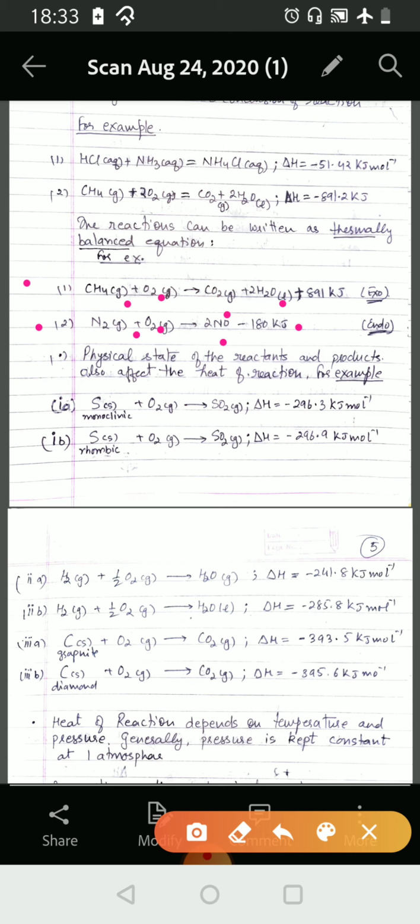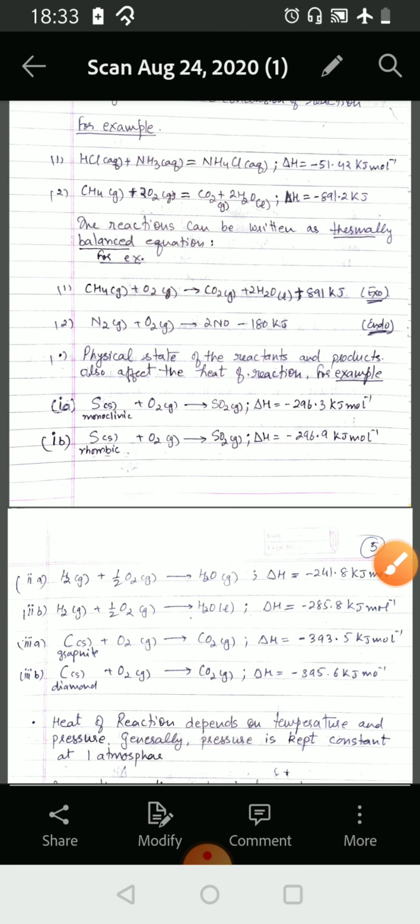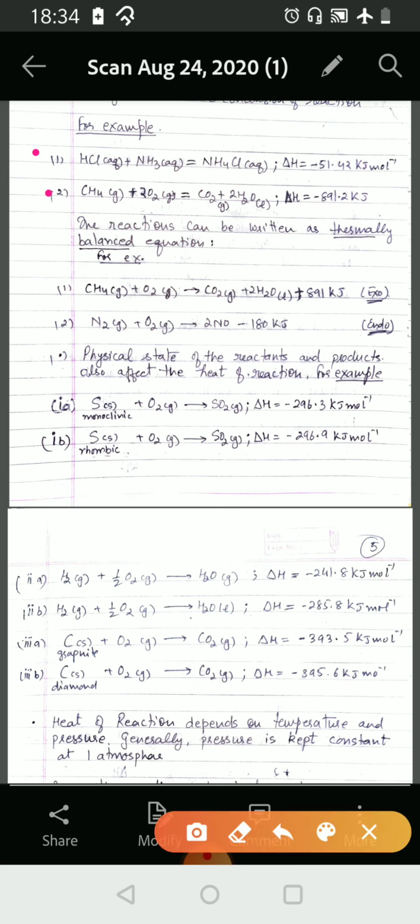So we see that whereas in these two types of reactions the delta H is written as a separate entity, when the thermochemical equation is written, then the enthalpy change, that is the heat change, is written as a product. In the case of an exothermic reaction, it is written with a positive sign, and in the case of an endothermic reaction, it is written with a negative sign.